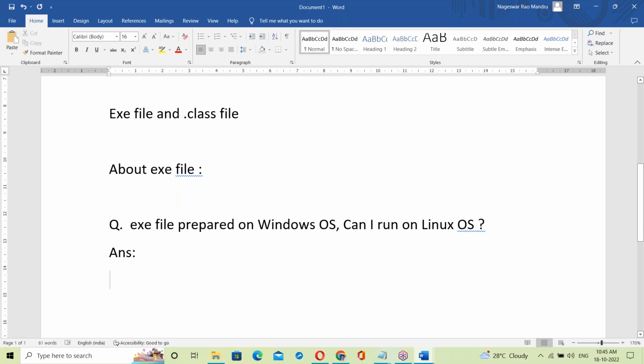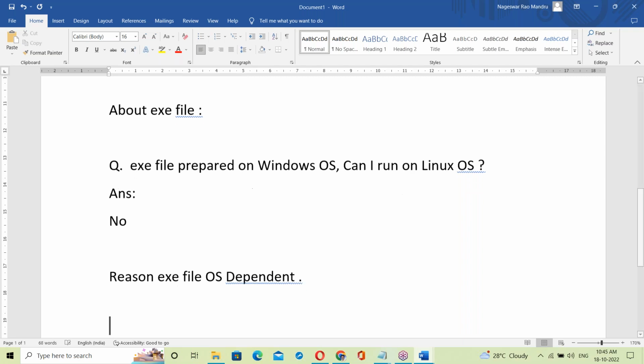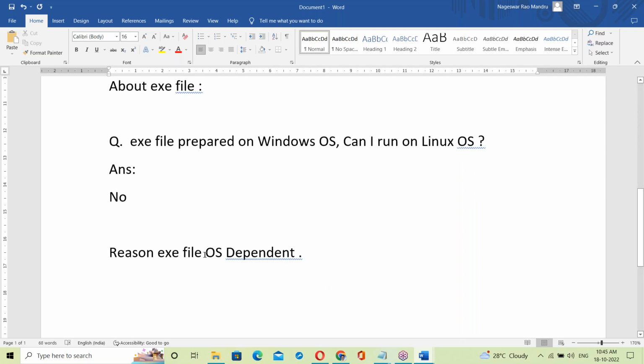Yes, what's happened? No idea. The reason: the exe file is OS dependent.